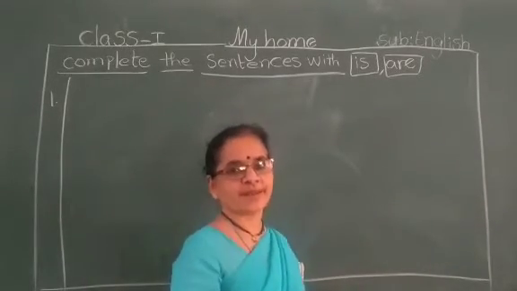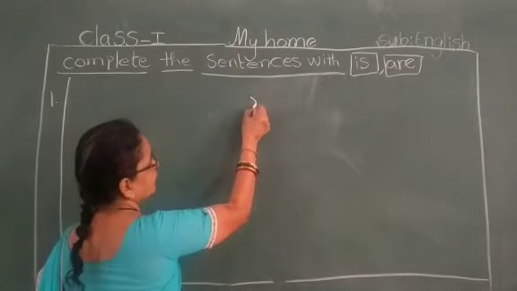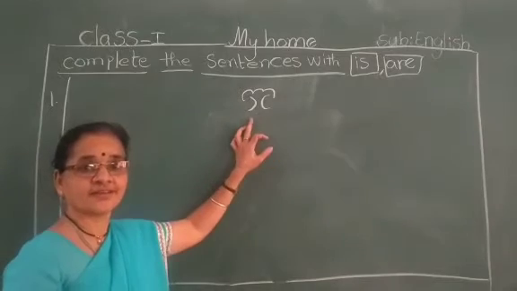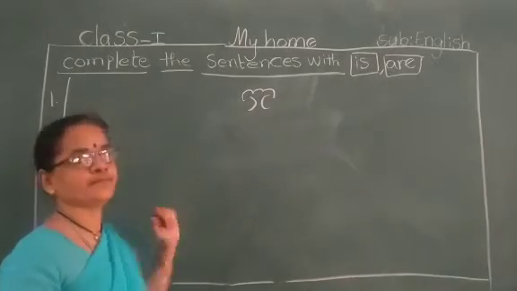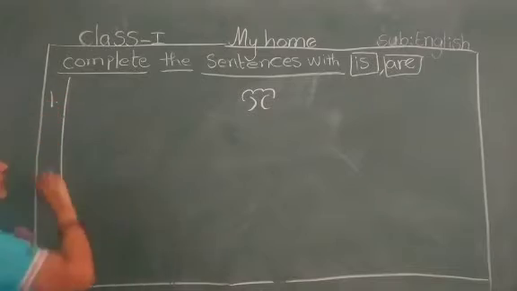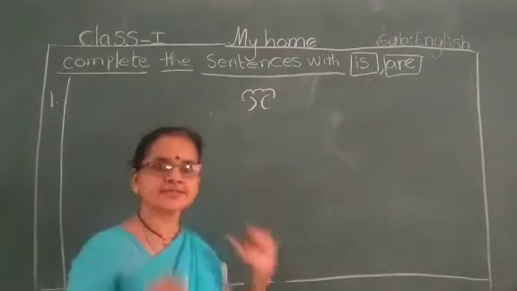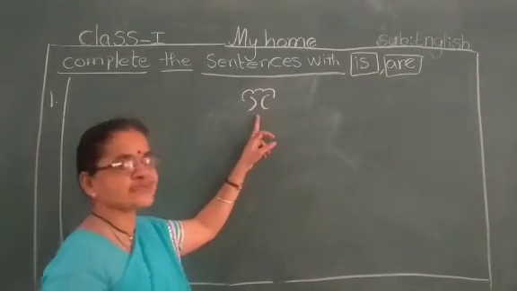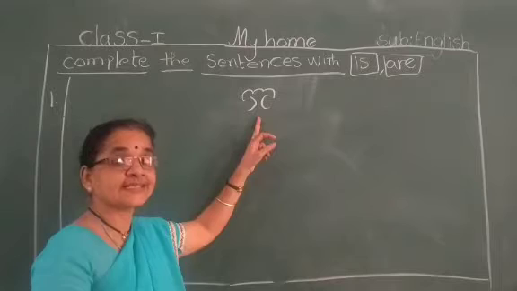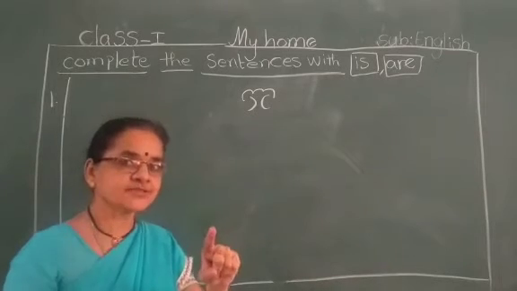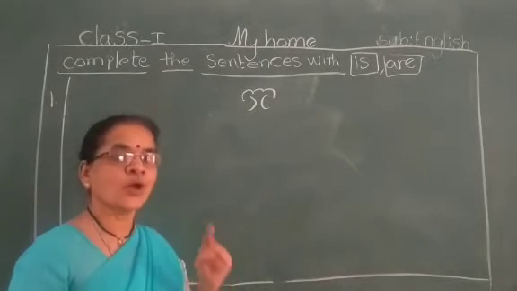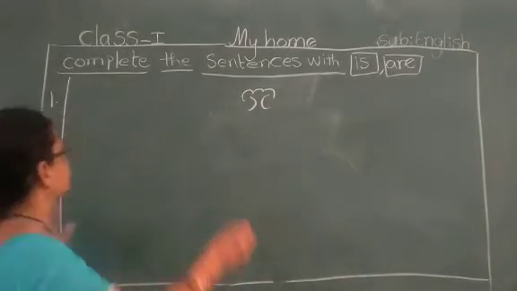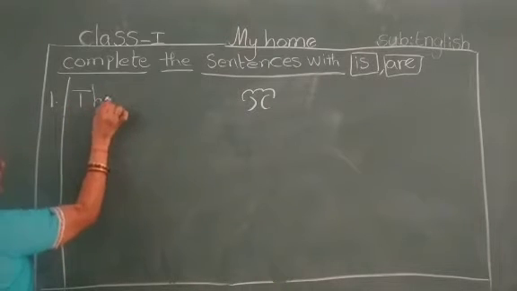Okay. I will explain. Here, I am drawing. What is this? Yes, tree. First one. Only one tree or many trees? Yes, only one tree. So, what we will say? This is a tree. A means only one. A means only one. So, here I am writing THIS.